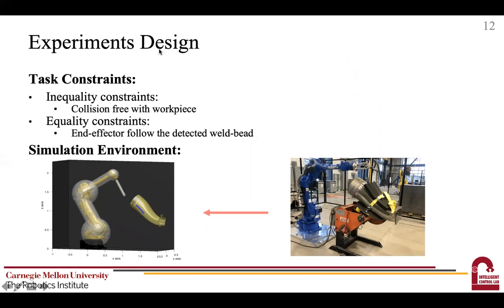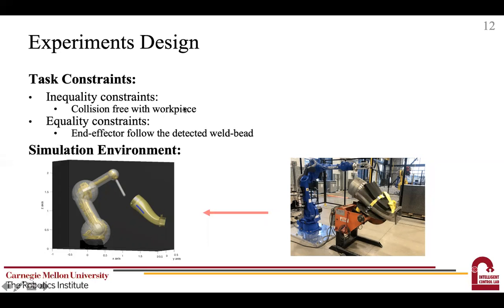In our experiment, we perform trajectory planning on a wheel grinding task using a 6 degrees of freedom robot manipulator. The experiment setup is shown in the bottom right figure, where the robot is required to navigate into the silver workpiece to remove the wheel inside. Therefore, the inequality constraints require the robot to be collision-free with the workpiece, and the equality constraints require the end effector of the robot to follow the detected workpiece.